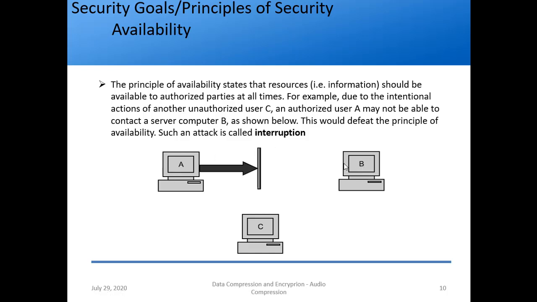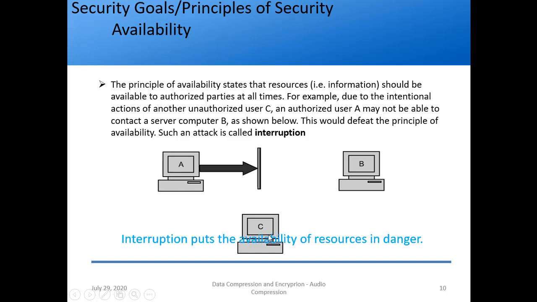But user C did some operations here and blocked the access to user A. So for A, the server B is not accessible. This would defeat the purpose of availability, and such an attack is called what? Interruption, because his service is getting interrupted, right?